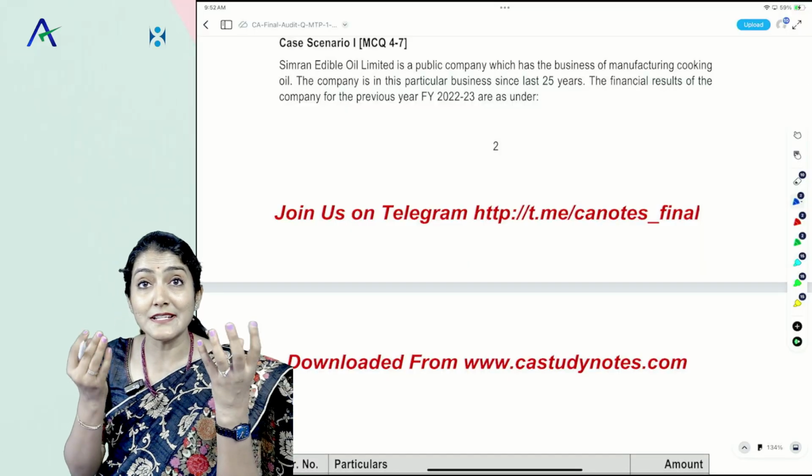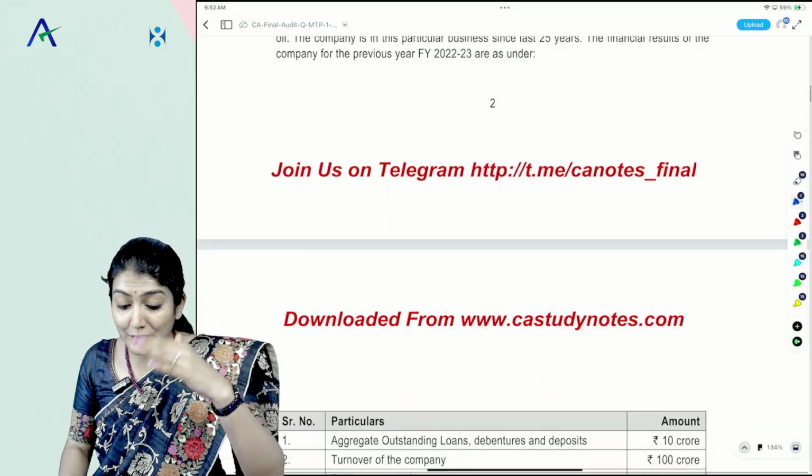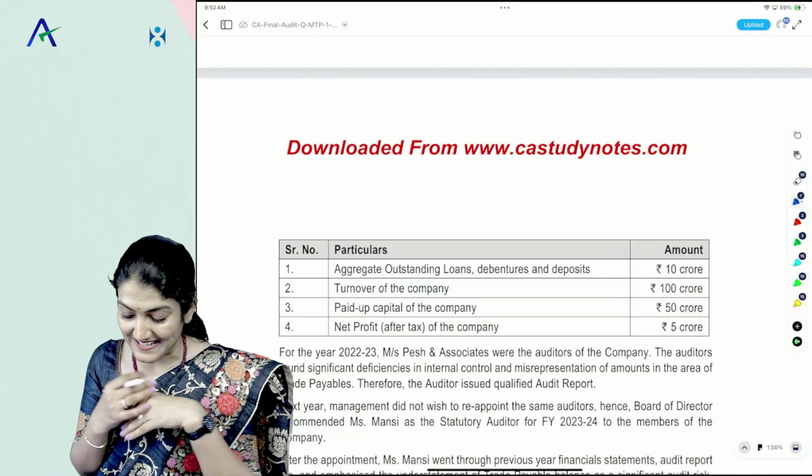But now even Modi ji is saying that we should use 10% less oil than normal to reduce obesity in the country. Anyways, that is out of context over here.